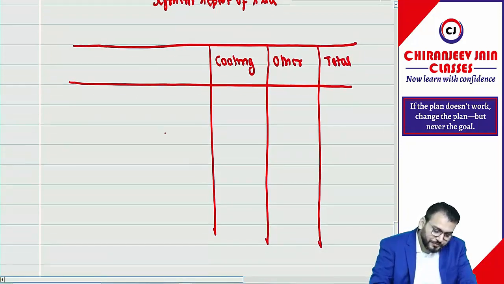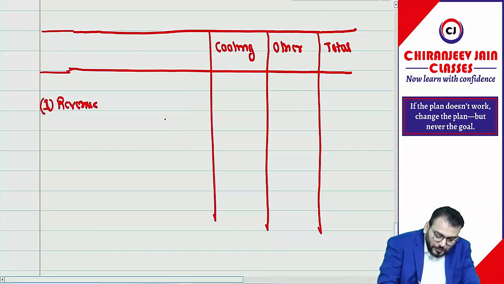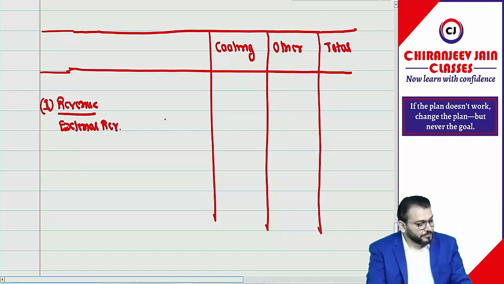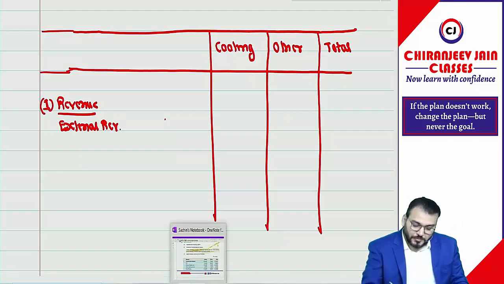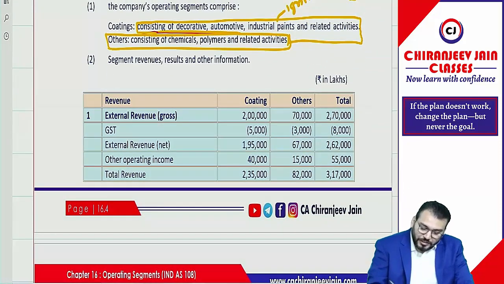Can we start? If you permit. The first one is what? Revenue. Can you give me external revenue? You need to help me because I don't have the question. So can I say better we cannot directly minus 5,000?